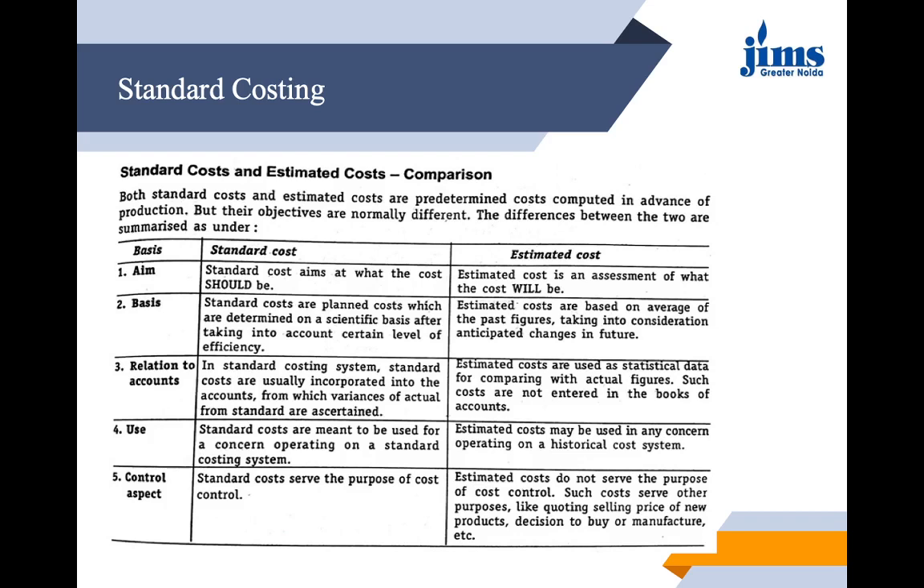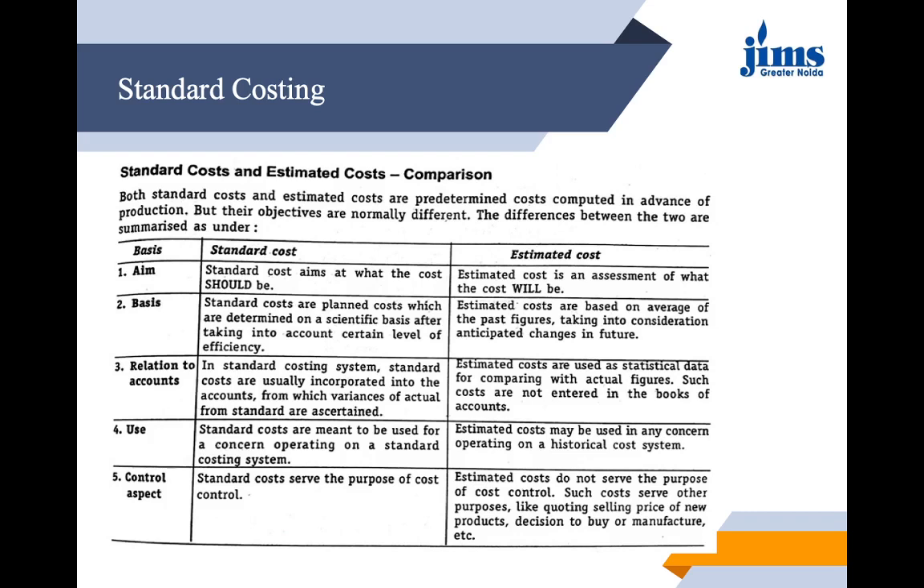Then relation to accounts. In standard costing system, standard costs are usually incorporated into the accounts from which variances of actual from standard are calculated, whereas estimated costs are used as statistical data for comparing the actual figures. So such costs are not entered in the books of accounts because they are just estimates.